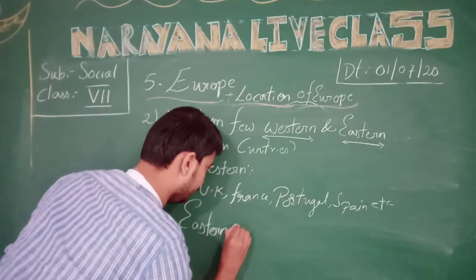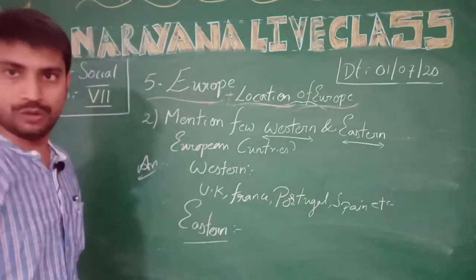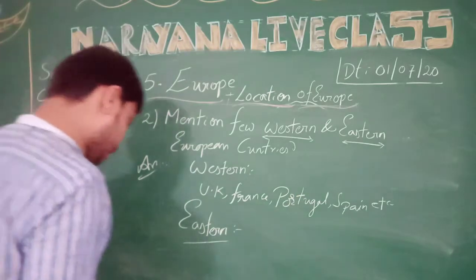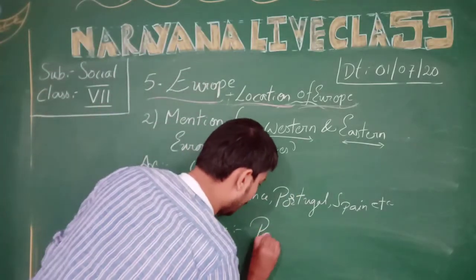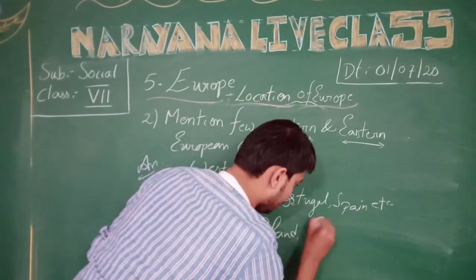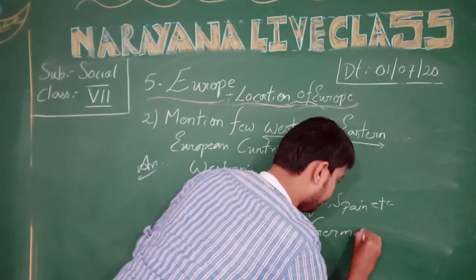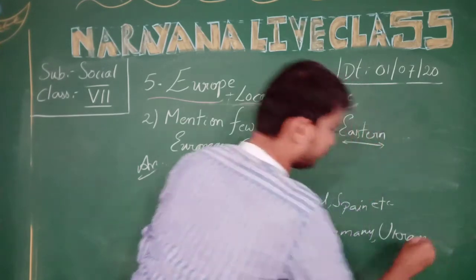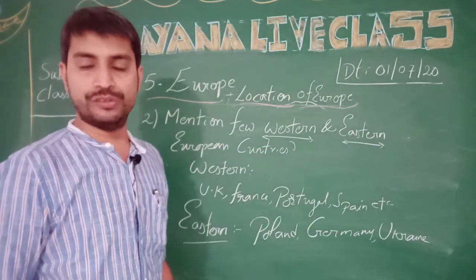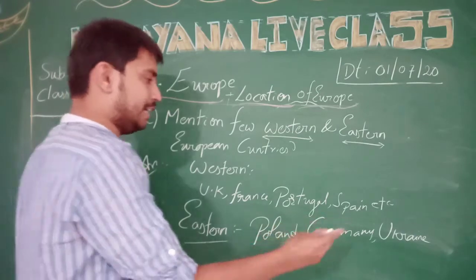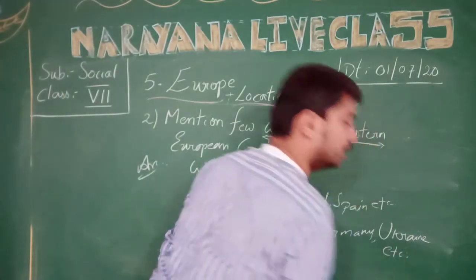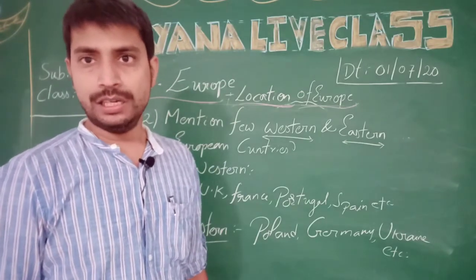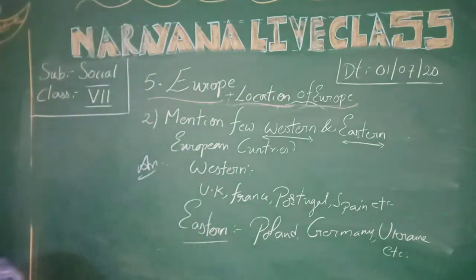Coming to the Eastern European countries. As I said just now, the eastern part completely comes to our right hand side. Here children, the Eastern European countries are like Poland, Germany, Ukraine, Finland, Bosnia, etc. These are all the countries that come to the eastern part of the European continent. Clear children? We are moving to the next question now.